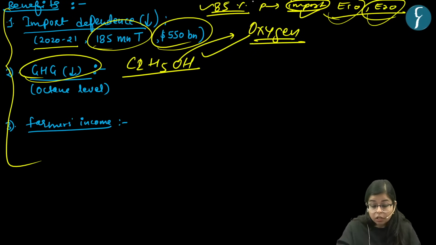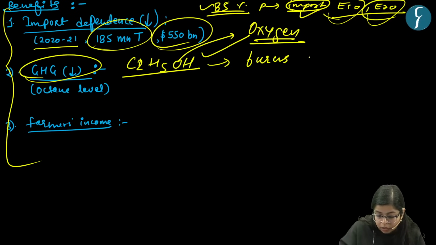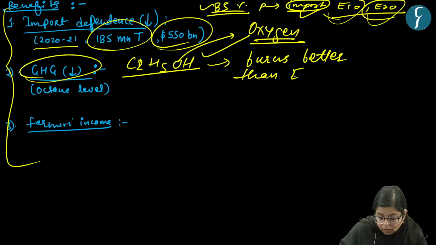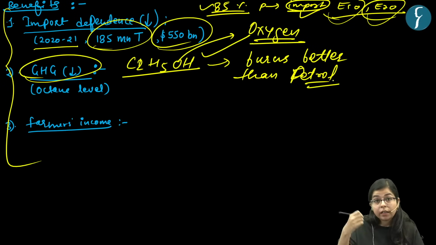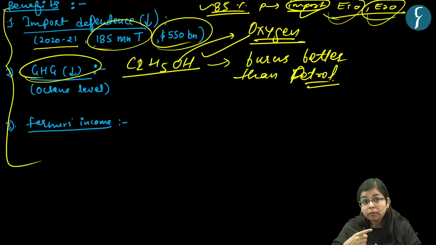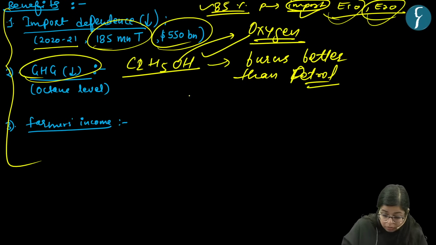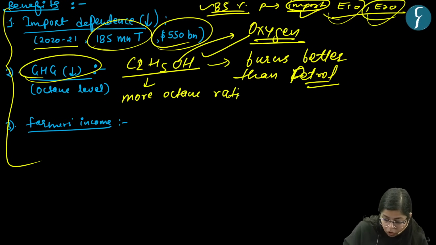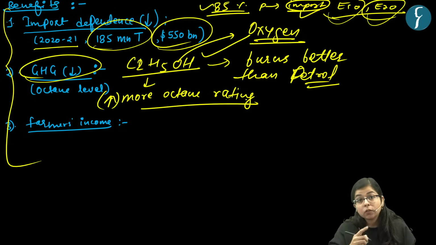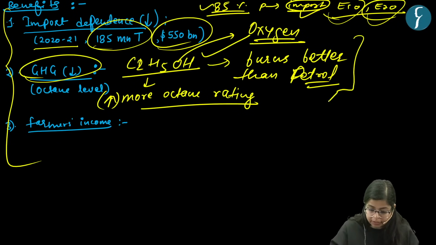And because of this presence of oxygen in ethanol, it burns better than petrol, right? In technical terms, ethanol has a higher octane rating as compared to petrol. It just means this, right?